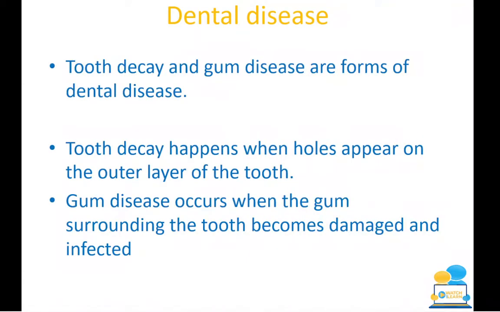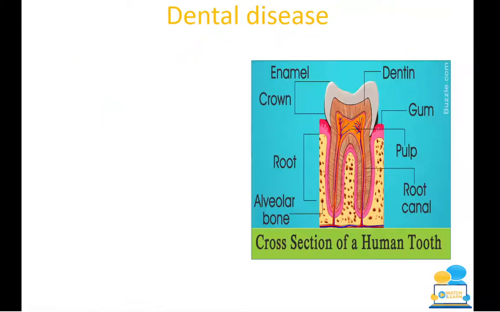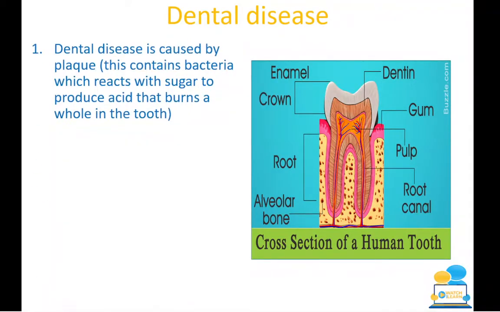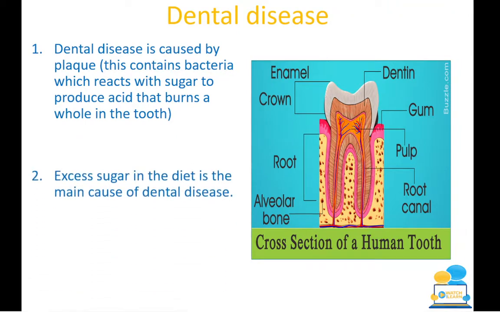So tooth decay, with dental disease, is basically caused by plaque. This is a substance which contains bacteria, which reacts with the sugar. So bacteria plus sugar produces an acid which burns a hole in the tooth. So you're thinking bacteria plus sugar equals acid equals burning. It's going to make a hole through your enamel all the way down to your root, and that's when you're going to end up going to the dentist.